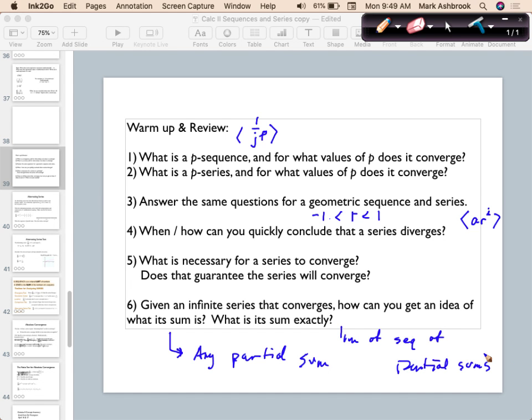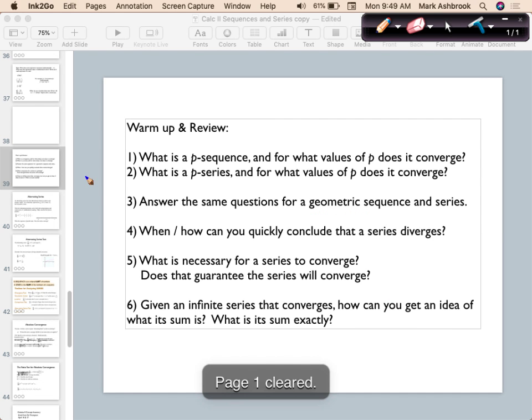Yes, please. Could we also answer number 6 with a over 1 minus r, or is that only for geometric? Yeah, only if it's geometric. That's the only one we have a formula for, the geometric series. Yep, a over 1 minus r. Other questions, comments? Okay, so let's see here.